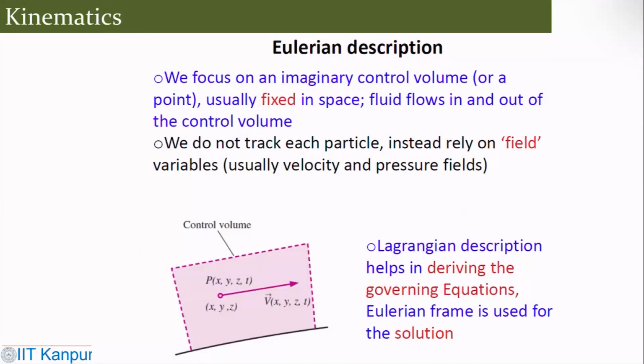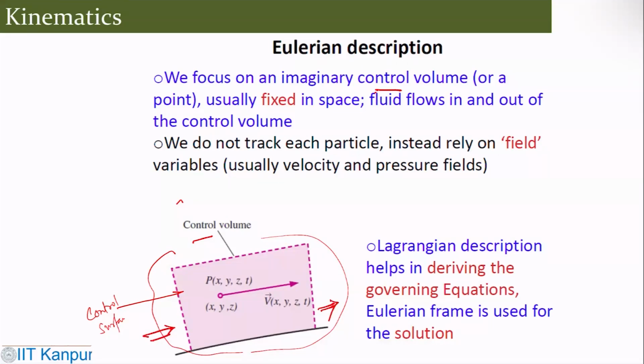While in the Eulerian description, we focus on some control volume, which could be imaginary and is usually fixed in space, and then fluid flows in and out of the control volume. For example, this whole thing is the control volume, and the surface which bounds it is called the control surface. And here the fluid goes in and goes out.